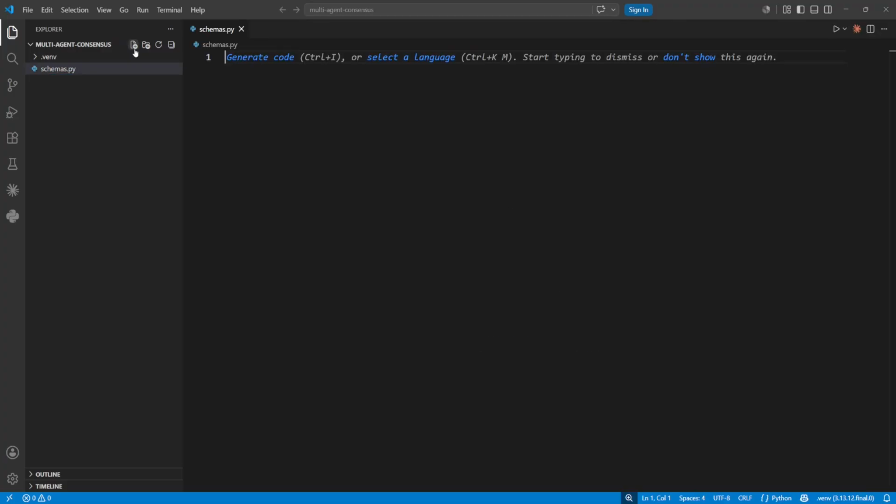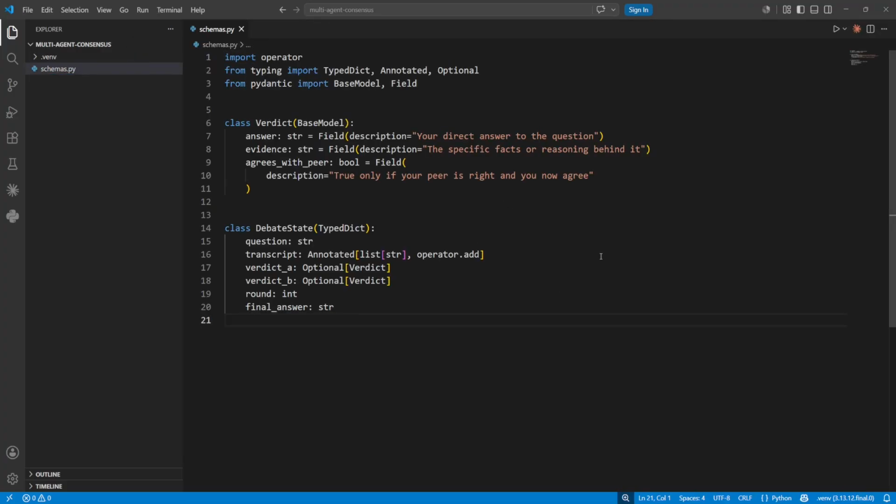Next we create the schemas.py. Now this is where we make consensus checkable instead of a vibe. The verdict class is that structured output we talked about earlier. Each agent has to fill in an answer, the evidence behind it, and one boolean whether they agree with their peer. That boolean is the entire convergence signal. The state is just a shared dictionary that flows through the graph, and the transcript is our scratch pad. Notice that it uses operator.add, so every node appends to it instead of stomping on it. That's how we keep the full debate history.